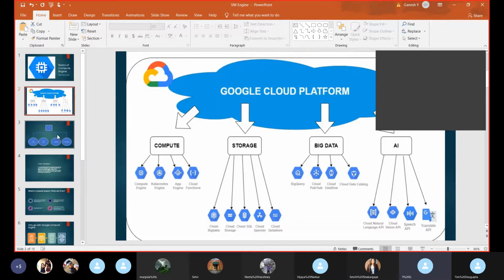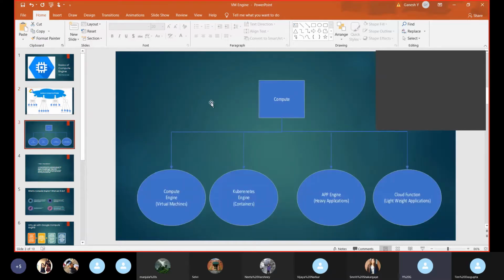Compute mostly deals with infrastructural requirements and application requirements. Infrastructural requirements means virtual machines, which are handled by Compute Engine, and Kubernetes Engine, which mainly deals with containers. The application requirements are handled by App Engine and Cloud Functions.